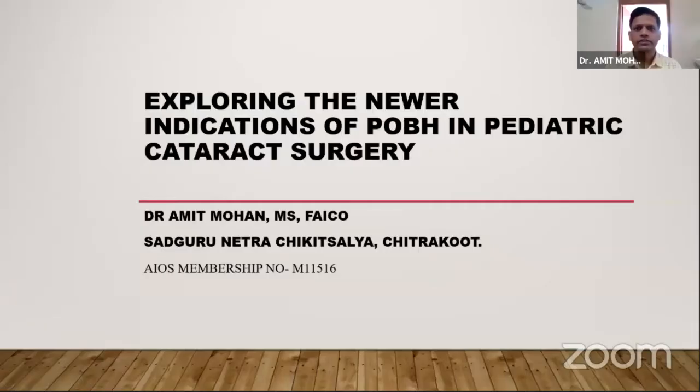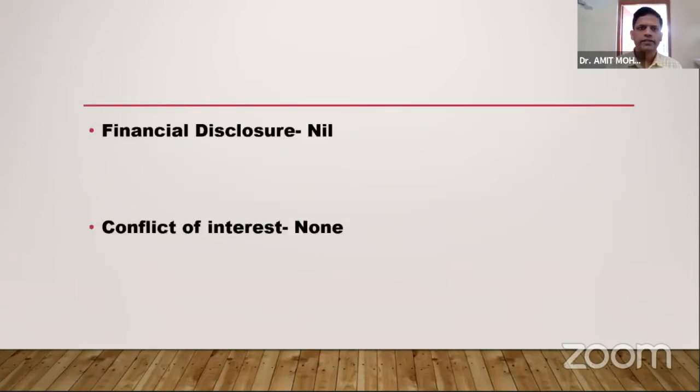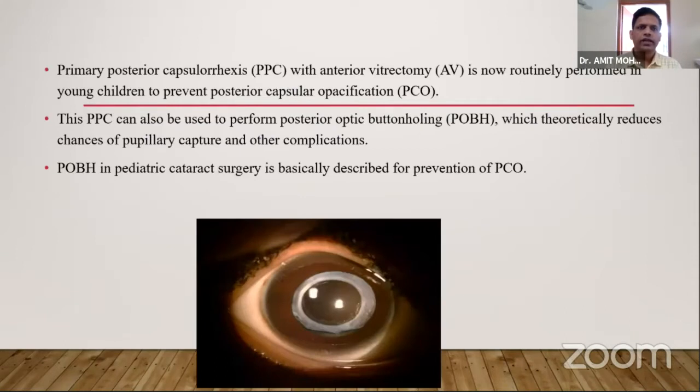So here I am going to present on the topic exploring the newer indications of POBH in pediatric cataract surgery. There is no financial disclosure. As we all know, primary posterior capsulorhexis with anterior vitrectomy is now routinely performed in young children to prevent posterior capsular opacification. This PPC can also be used to perform posterior optic buttonholing, which theoretically reduces chances of pupillary capture and other complications. POBH in pediatric cataract surgery is basically described for prevention of PCO.